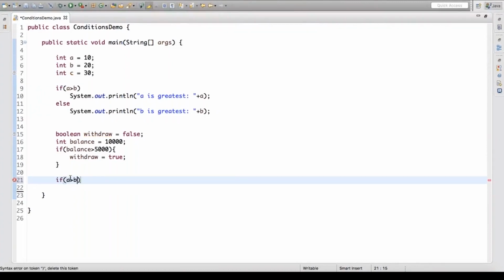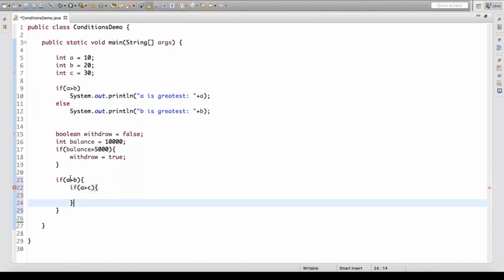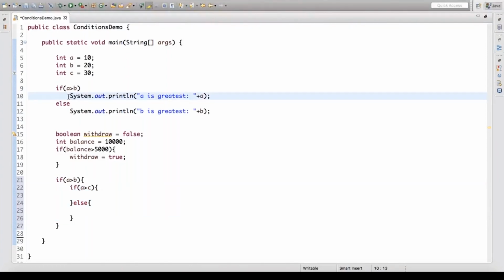Let's say if A is greater than B, then you nest down and you say if A is greater than C. Now you see, the body of the if was having only a single instruction. When the if is having a single instruction, you need not create the body part, but the body is required when you have more than one instruction.